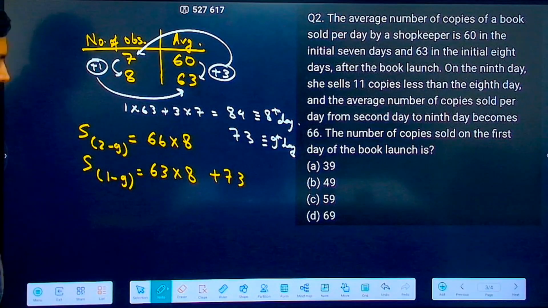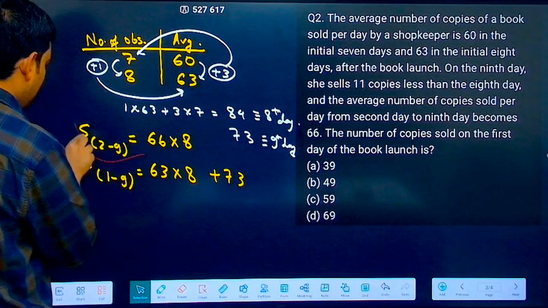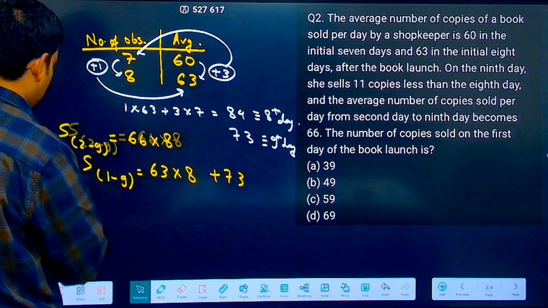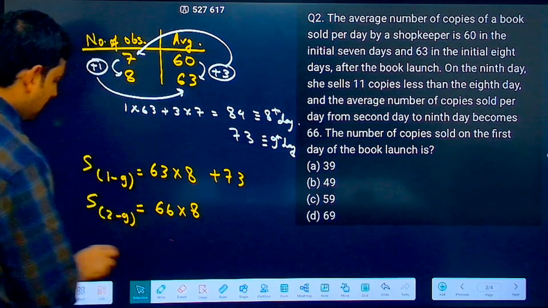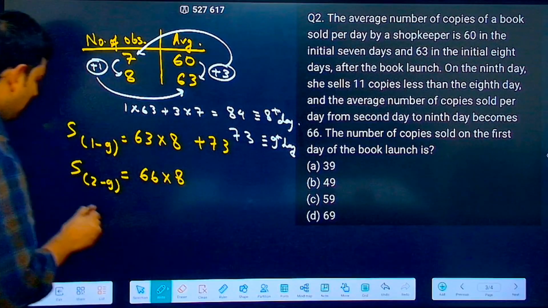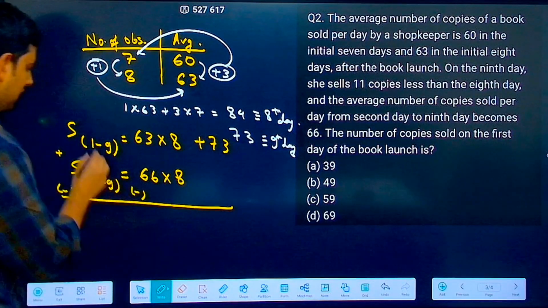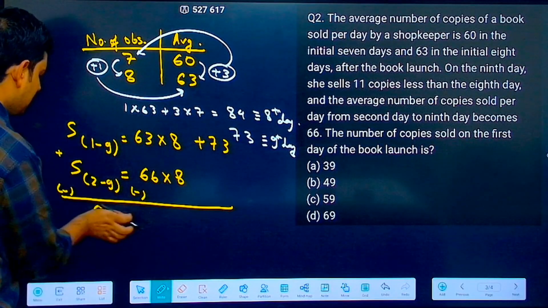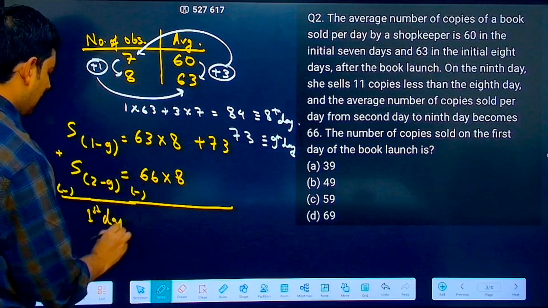Now what I can do? I can take this up, take this down and subtract it. So let me write this below it like this. Now, can you see the subtraction very easily? How it will get subtracted? So now if I subtract these two, what will I get? I will get what he sold on the first day. So first day. Now see how I am subtracting.